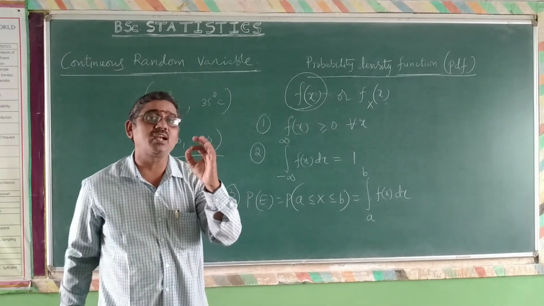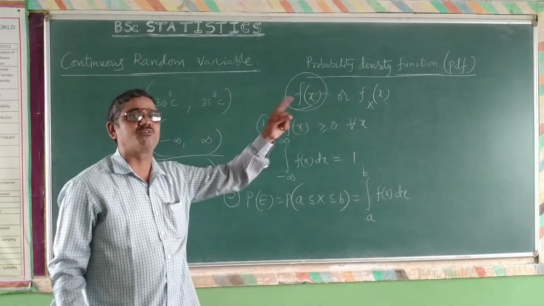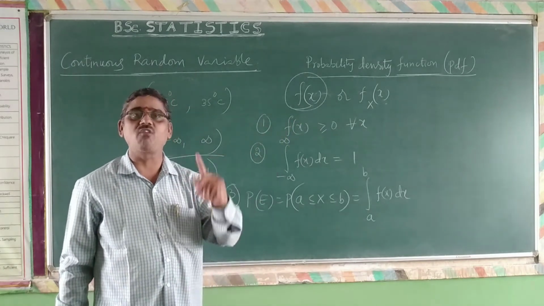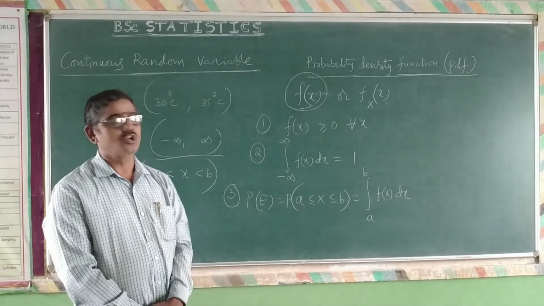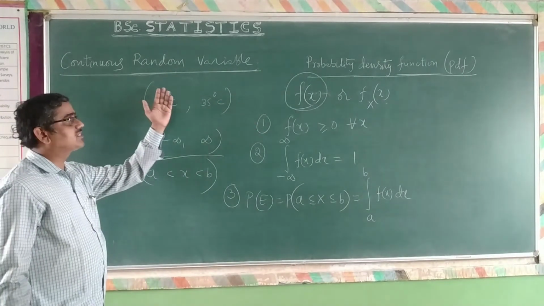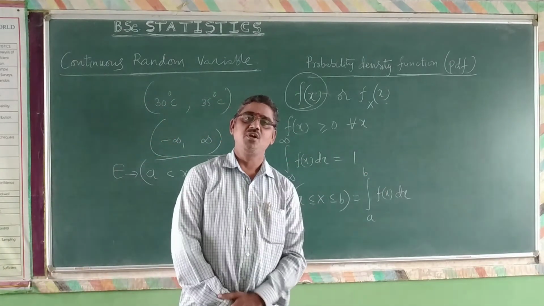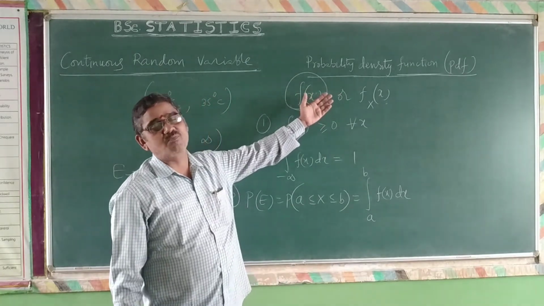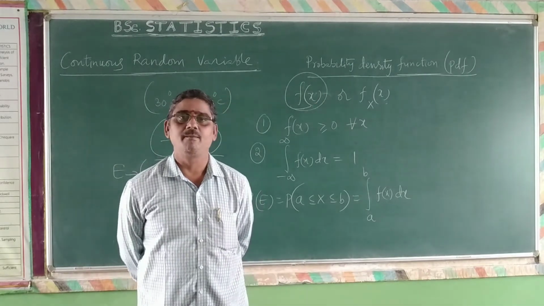F of x is called probability density function, small f of x. Remember that we have another notation for capital F, therefore you always write small f. So these are the two definitions: continuous random variable and probability density function, which are interrelated. For this continuous random variable, we have to use small f of x, the probability density function.